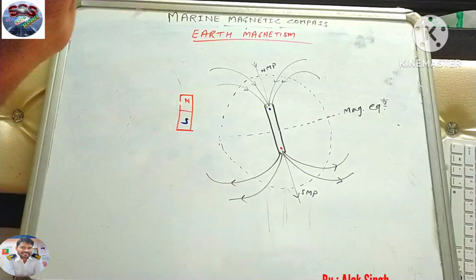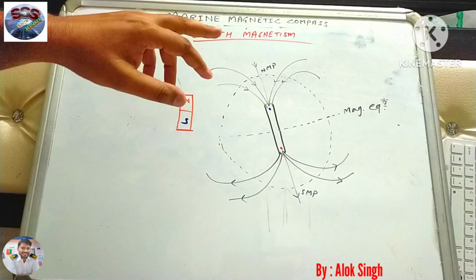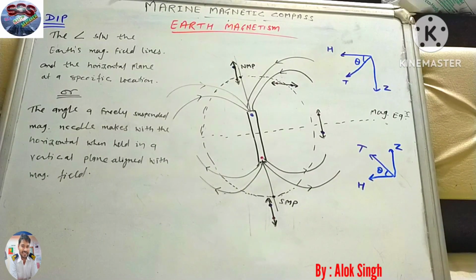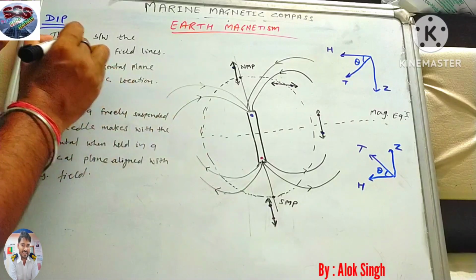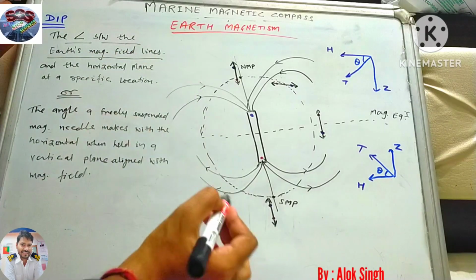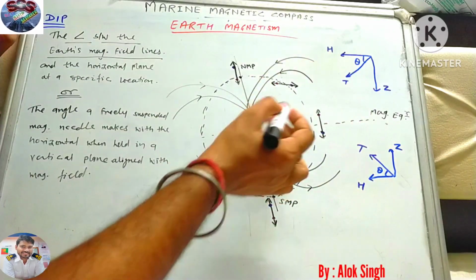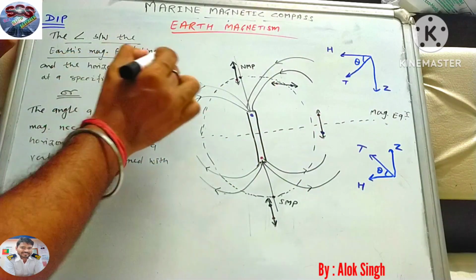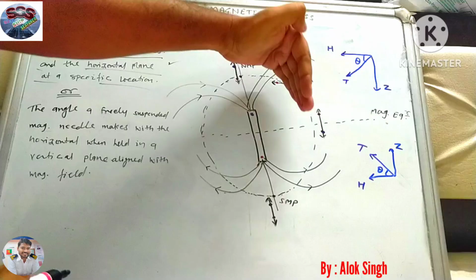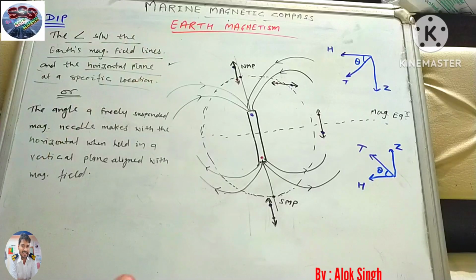Now the next thing we'll discuss, the most important here, is dip. What do you understand about dip? I'll write it first and then we'll discuss. So the next topic is dip, and it is an important topic. Dip is the angle between the Earth's magnetic field line and the horizontal plane at a specific place. What is the Earth's magnetic field line? All the lines which I'm showing, coming out from the red pole and re-entering into the blue pole, are magnetic field lines. Whatever angle this line makes with the horizontal is the dip of that particular location.